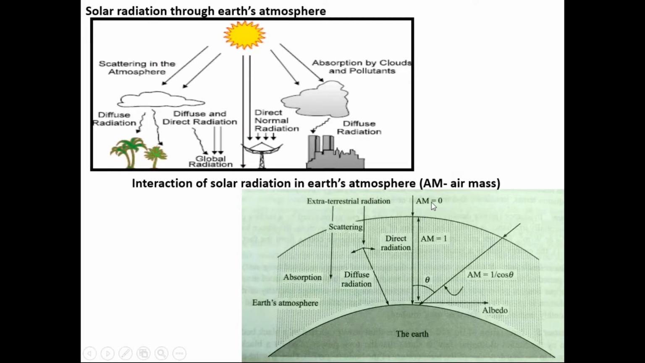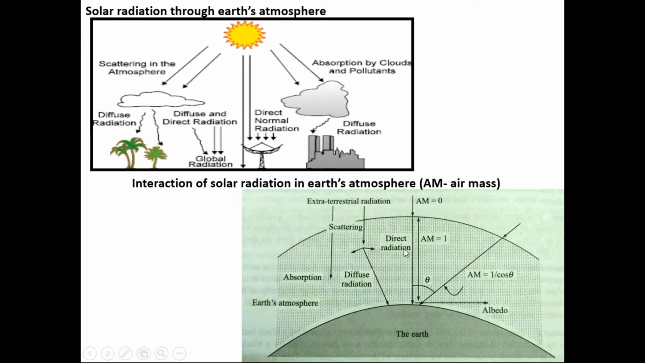When the solar radiations are outside the Earth's atmosphere, that is called extraterrestrial radiation. Outside the Earth's atmosphere, the sun rays travel parallel to each other. As soon as they enter the Earth's atmosphere, there are certain interactions like scattering and absorption. The solar radiation is absorbed by the various gas molecules, water molecules, or other pollutants in the atmosphere, and some of the radiation is scattered due to the cloud coverage or anything else.